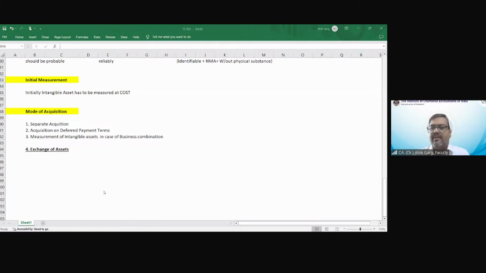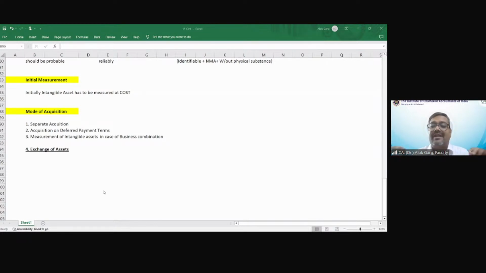Correct? So this transaction does not have a commercial substance. But I am acquiring a software, and in return I am paying through my furniture. Means I am giving furniture and I am buying tele software. Whether this transaction is having a commercial substance, answer is yes. Right? Because the nature and purpose of the furniture and software are totally different, the cash flows may be completely different. Correct?